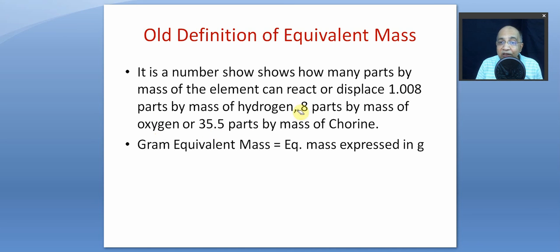If these are one equivalents of the respective elements, then the other one has to be one equivalent of that unknown element. So the equivalent mass can be determined. So experimentally, if this much of oxygen is required for this much of metal, how much metal for 8 grams? Same thing, we have put it in a very simple law, M1 by M2 is equal to E1 by E2, directly proportional. Earlier we were using the unitary method.